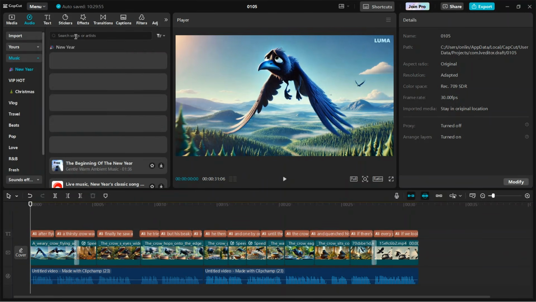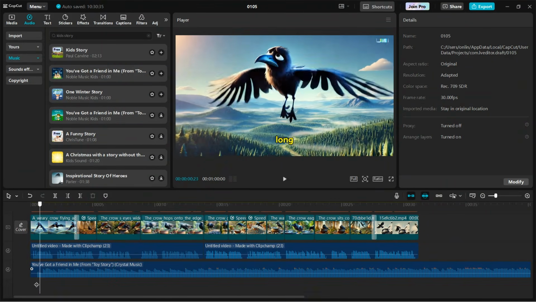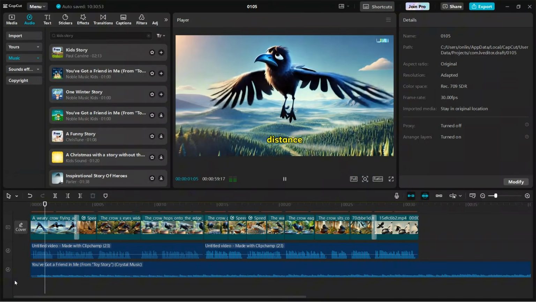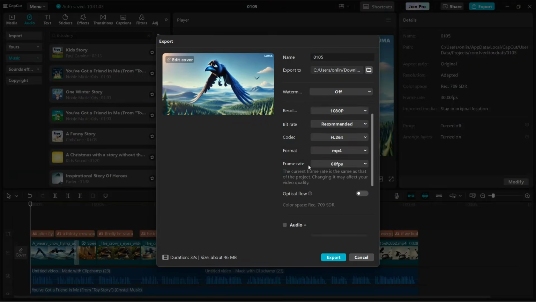Go to Audio, and search for Kid Story. Add audio to the timeline. Decrease its volume to -20 dB. Our video is ready, simply export it.